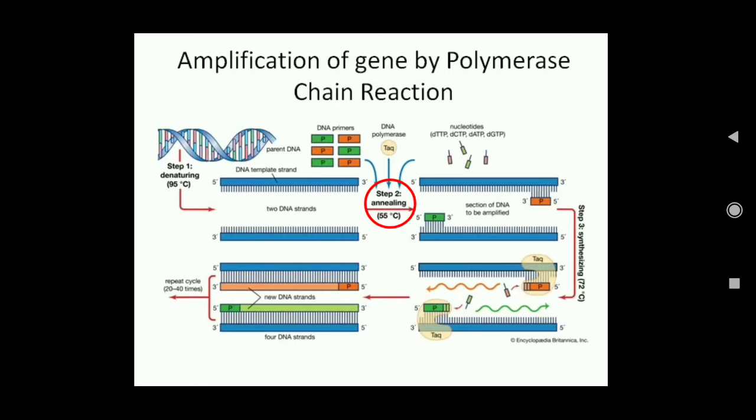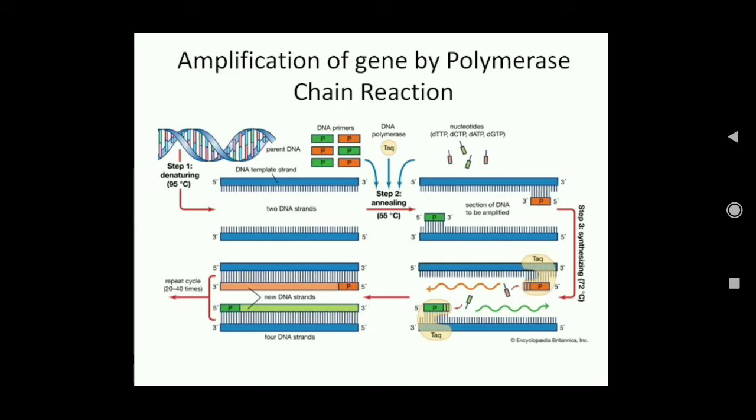Now second step, annealing. So what is done in annealing? A primer is added at the 3' end of both the strands, this and this. A primer is added because the new strand will be formed by the enzyme DNA polymerase, and as you have studied in DNA replication, the DNA polymerase cannot start forming a new strand without the help of a primer. So we need the primer. Here this primer will be added at the 3' end of both the strands. This process is known as annealing, and this takes place at about 55 degrees centigrade.